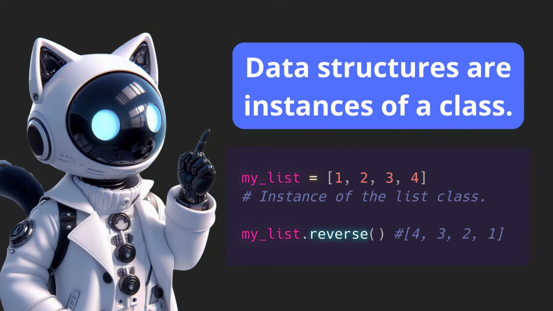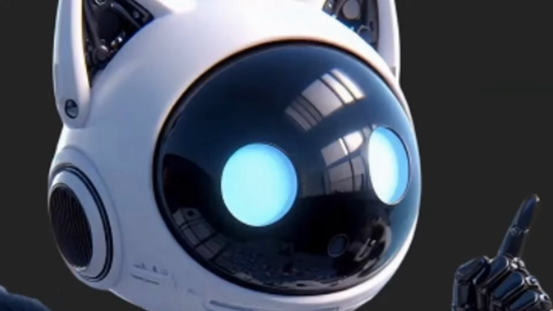If I write this code, an instance of the list class is being created, and now I can use all the methods I want that are in this class. In this case, for example, we have reverse, and what it does is just apply a mirror effect on the list.